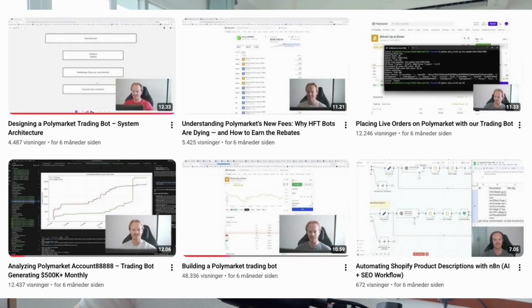So this project I started fairly quickly during a weekend. I was kind of bored and I created a simple Python script that was a trading bot on Polymarket. At the time, there was a lot of buzz around trading bots on Polymarket on X. So I thought, why not try and make my own trading bots? And then I also thought, why not do a YouTube video about it? So I posted that, and that video, to my surprise, actually got a lot of traction.